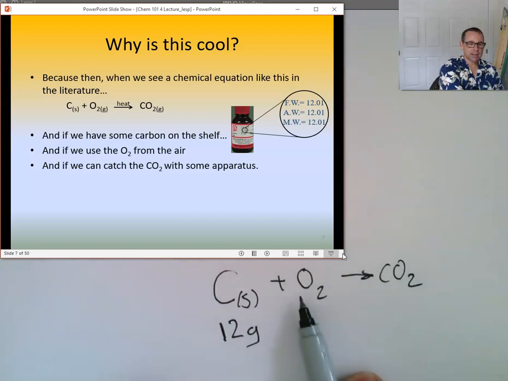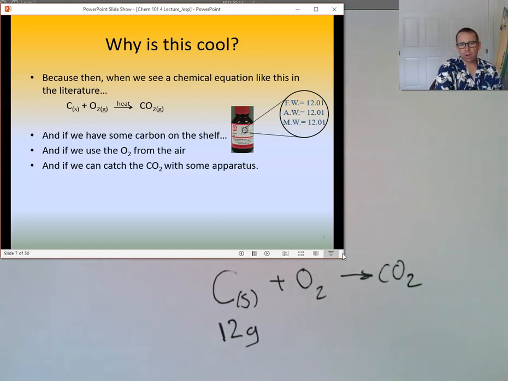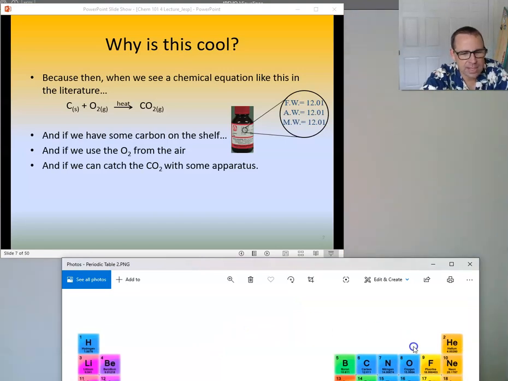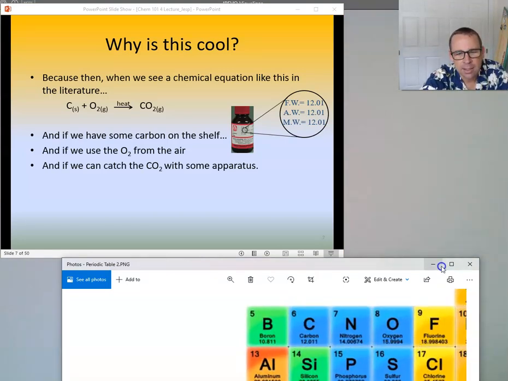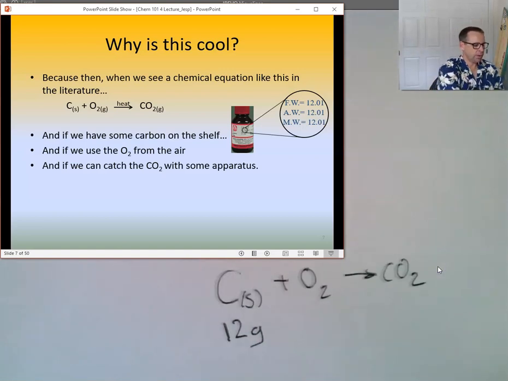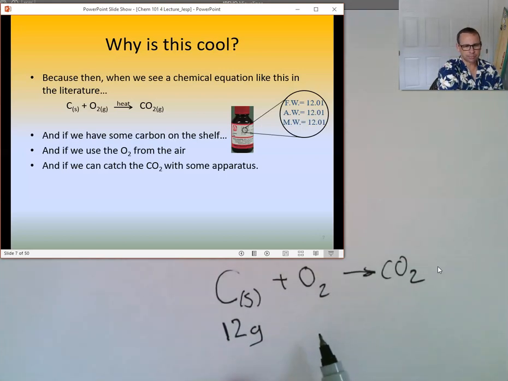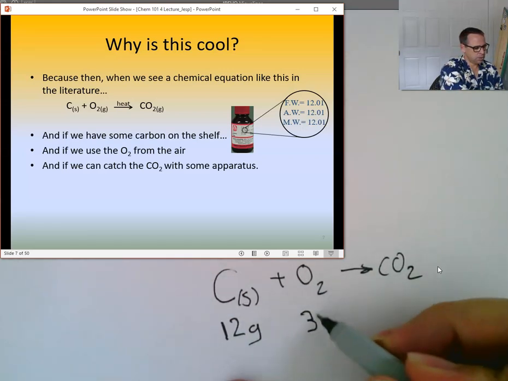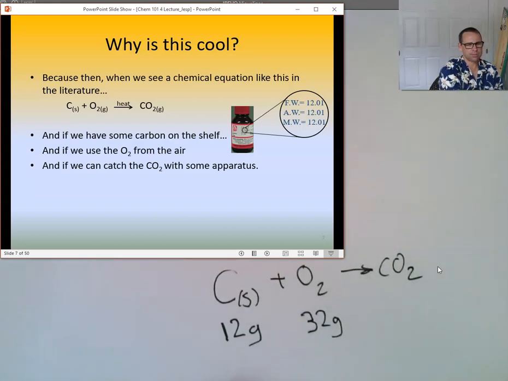Now, the oxygen gas, O2, there's 2 oxygen atoms. Do you know how many grams are in 1 mole of oxygen? 15. Look again. What's it say? 16. 16. That's right. 15.9999. Essentially 16. So if I need 2 atoms of oxygen, how many grams do I want to weigh out? 32. 32, very good. 32 grams of oxygen.